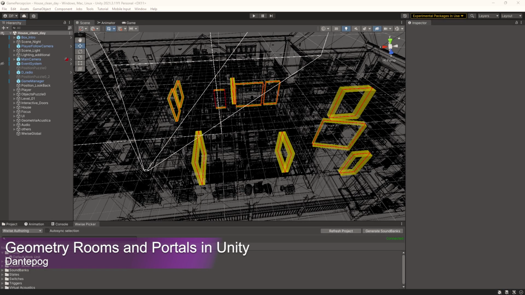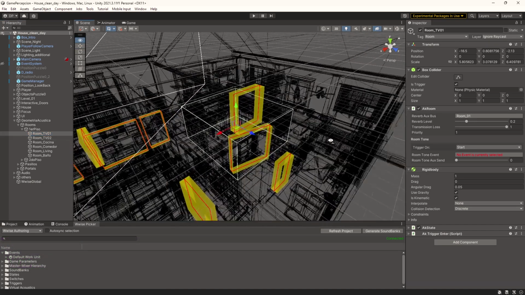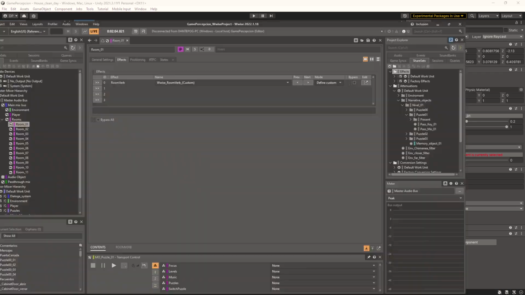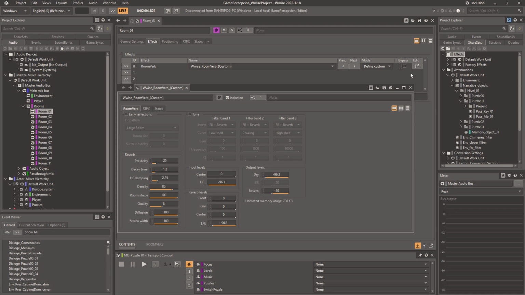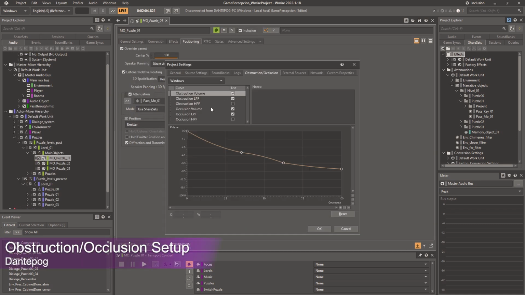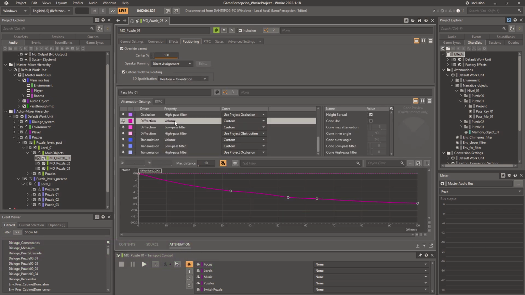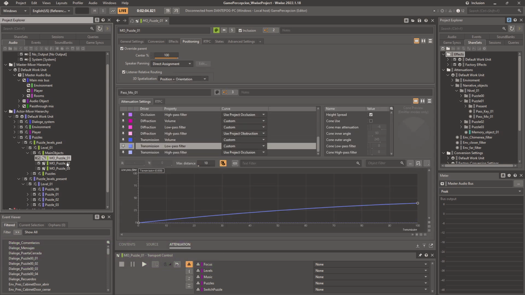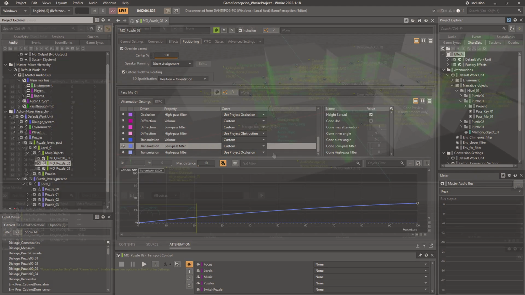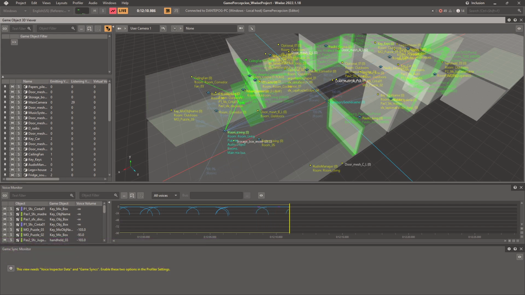In Unity, I also handle the modeling of geometry for the rooms and portals, where each one is assigned a specific auxiliary bus in Wwise with a customized reverb. I also assign global obstruction and occlusion to environmental sound and custom obstruction and occlusion settings for each puzzle sound to improve acoustic propagation in the space. Wwise Game Object Profiler helped us fine-tune the implementation, optimize performance, and debug any issues that came up.